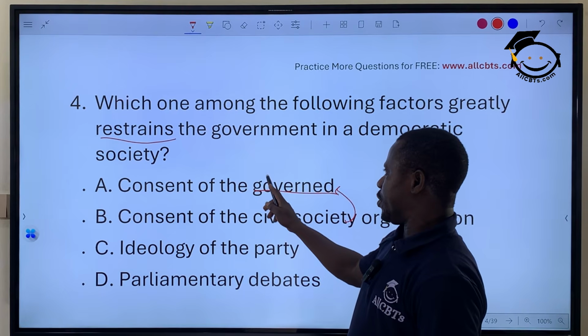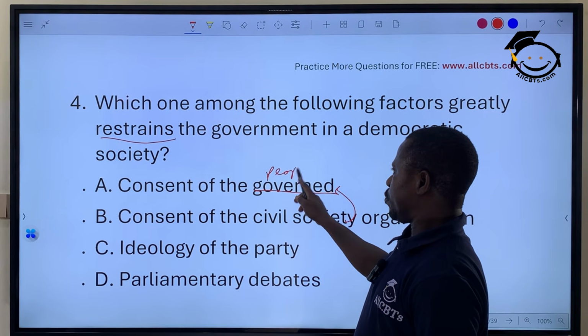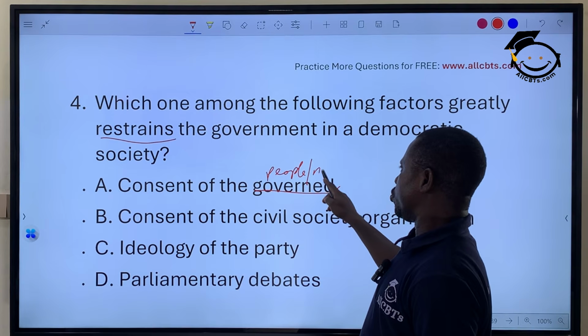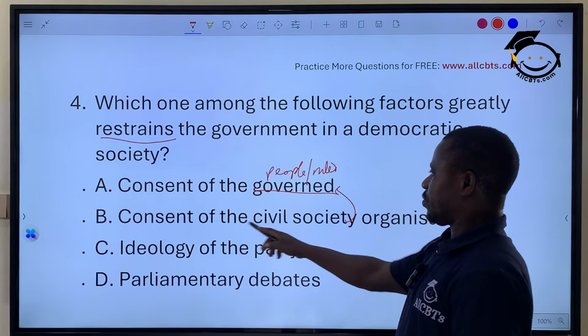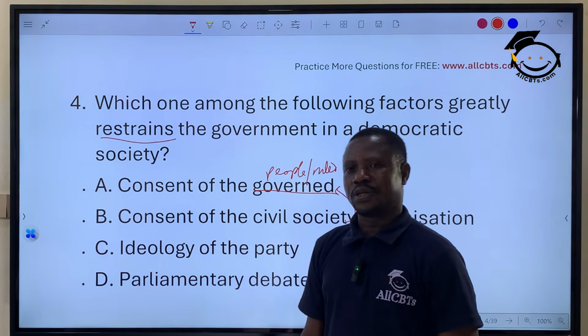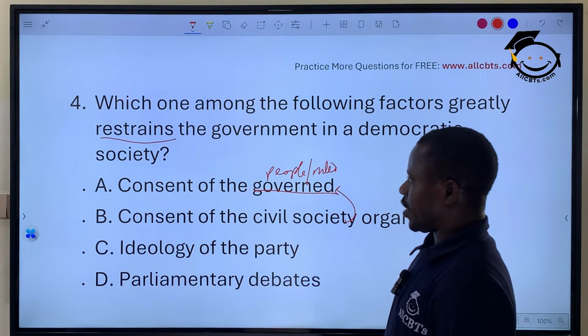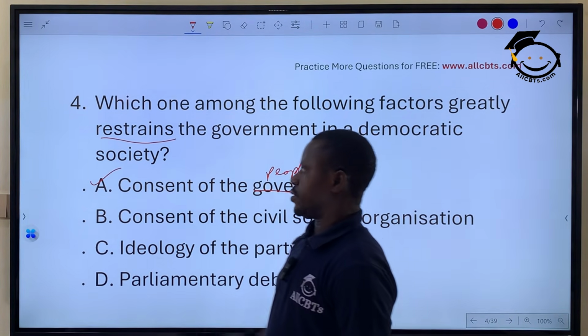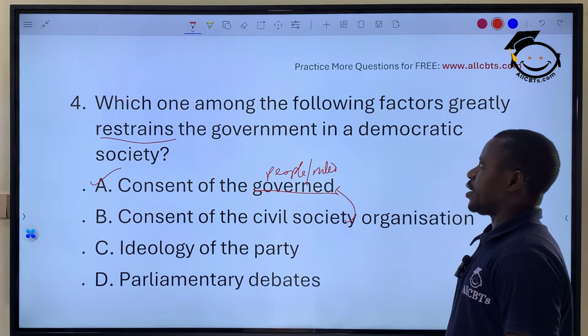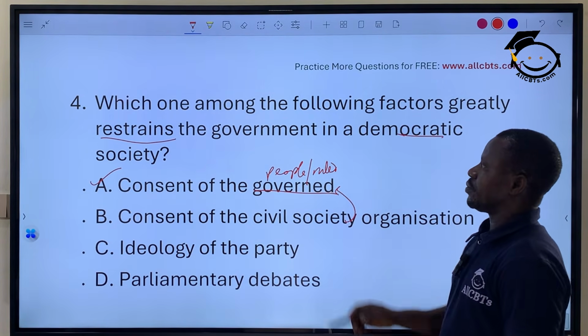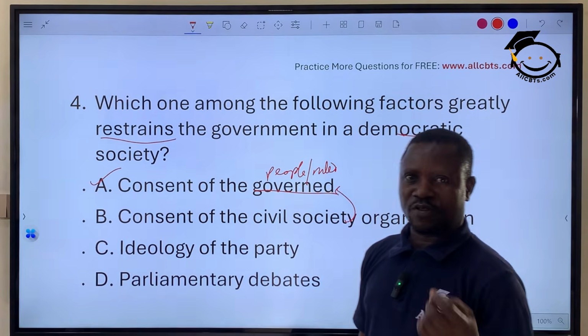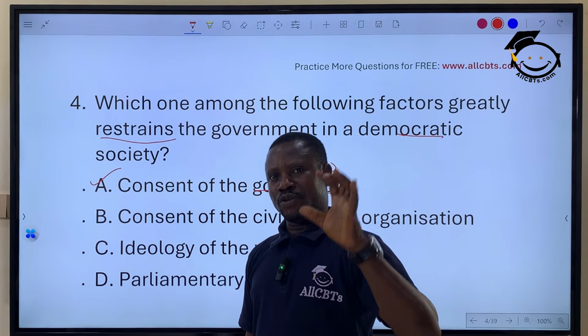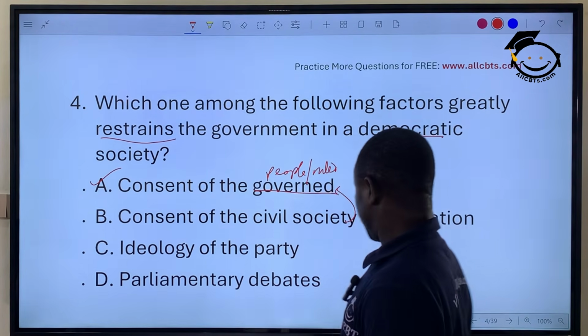The governed are the populace, the people. The people are the governed, that is, the ruled. So the answer here is option A, particularly under a democratic system. Remember, democracy is the government of the people, by the people, and of course, for the people.